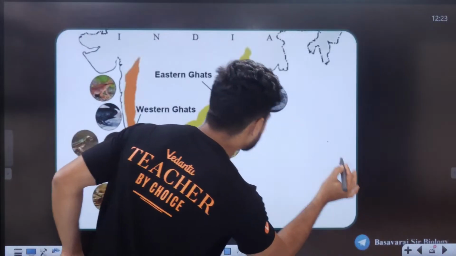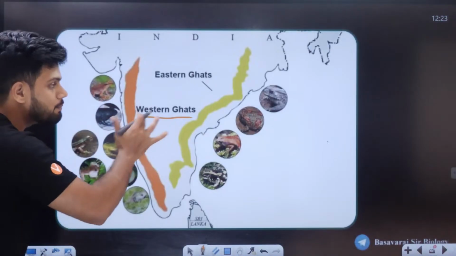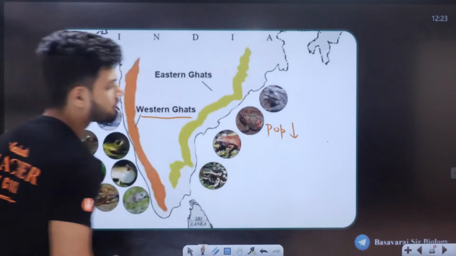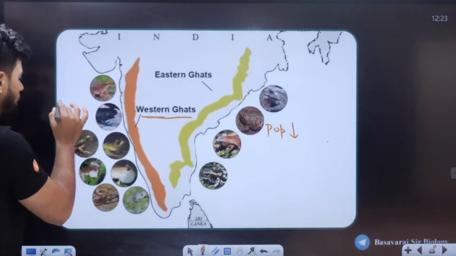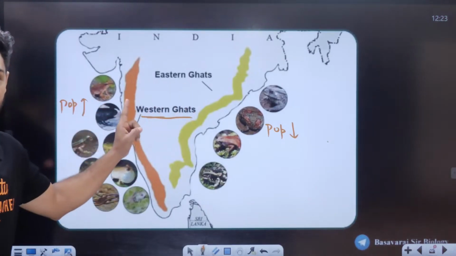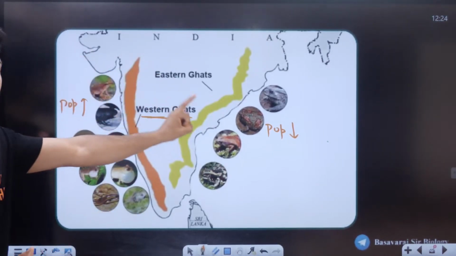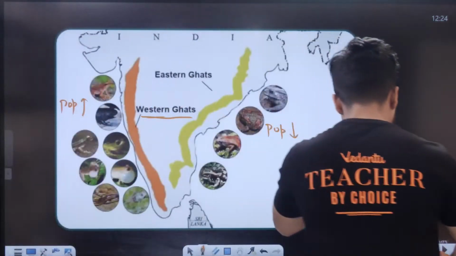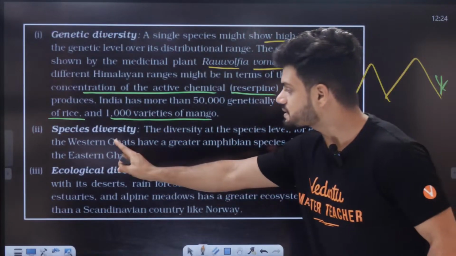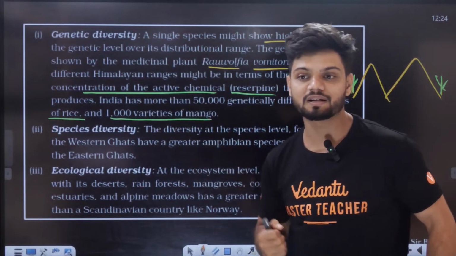In the Western Ghats, the population of amphibians is much higher compared to the Eastern Ghats. In the Eastern Ghats, the population is comparatively lower. That is the difference here. Now, can you see the species diversity? The number of species in one area is higher compared to the other. The diversity at species level, for example, the Western Ghats have greater amphibian species diversity compared to the Eastern Ghats. Western Ghats is higher.